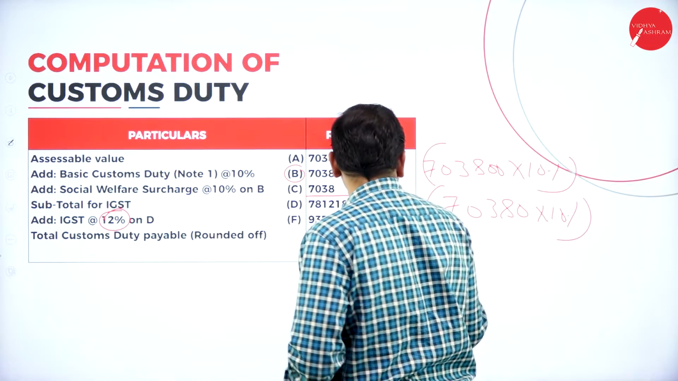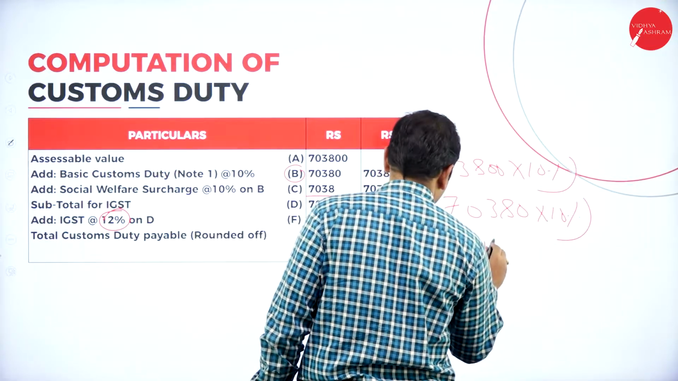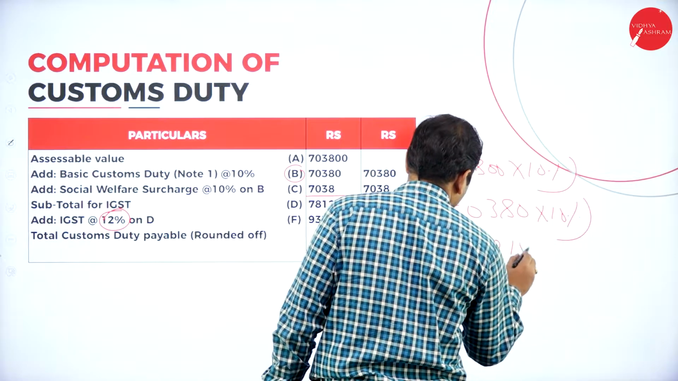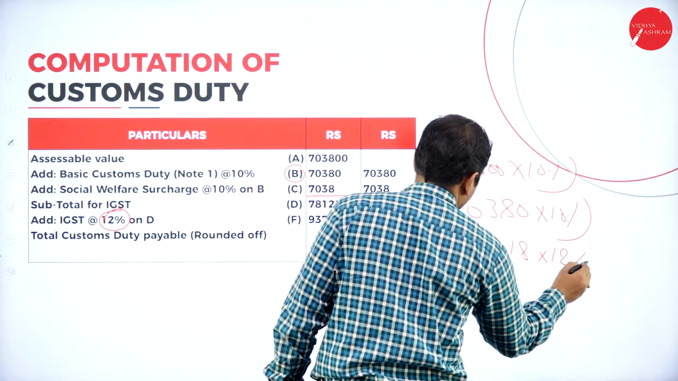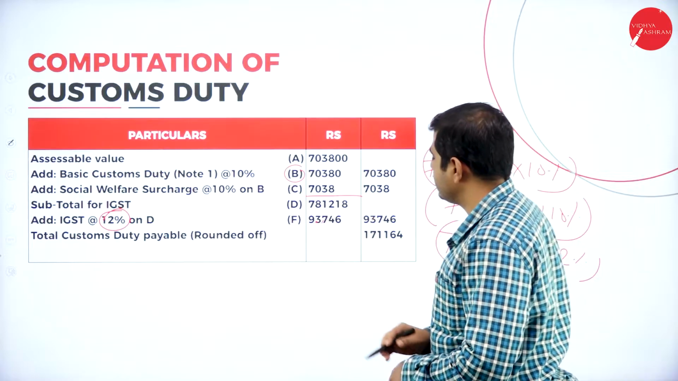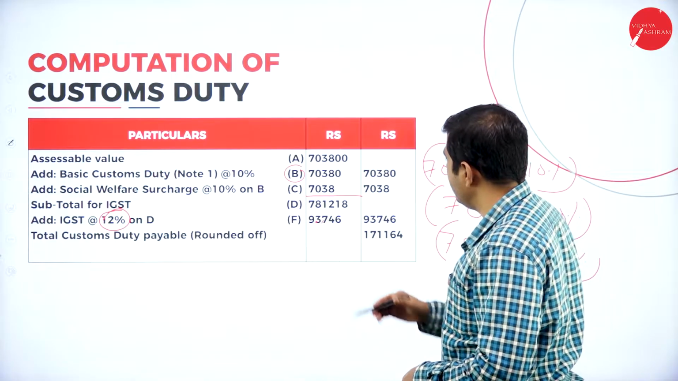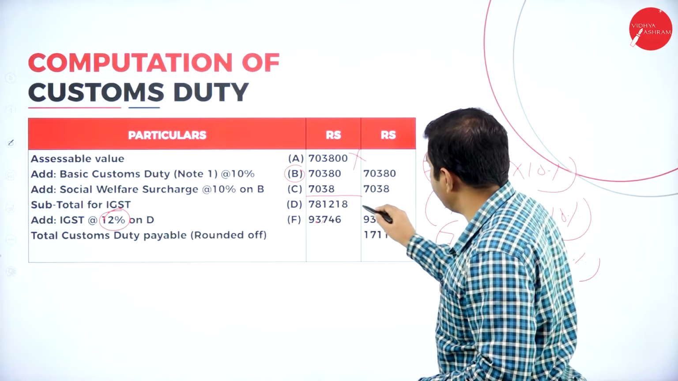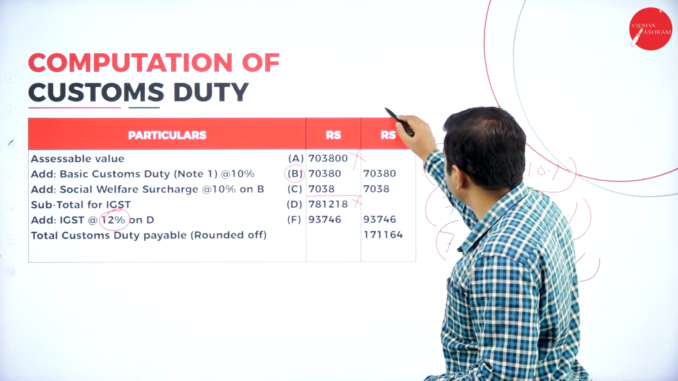On this we should calculate the 12% of IGST. 7,81,218 into 12%, so we'll get IGST as 93,746.